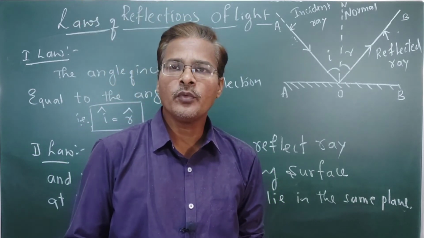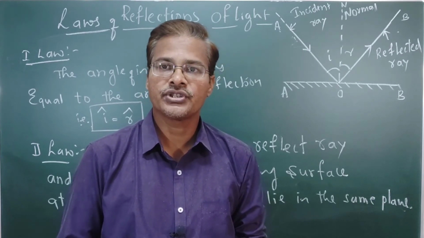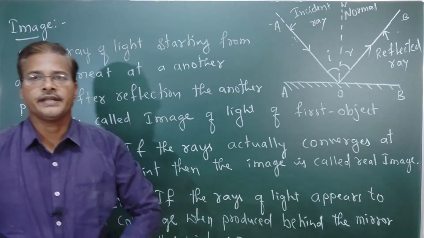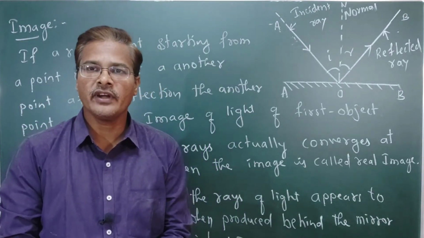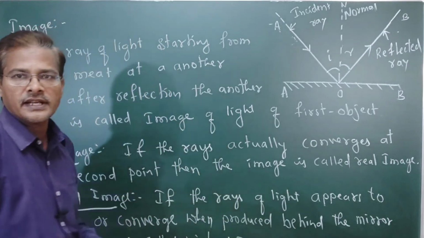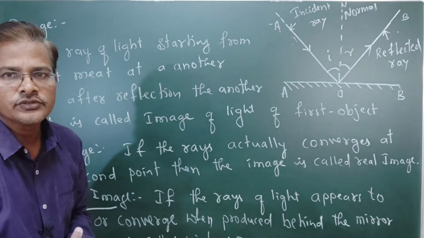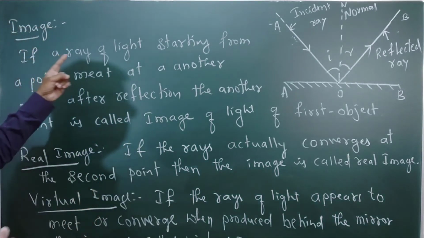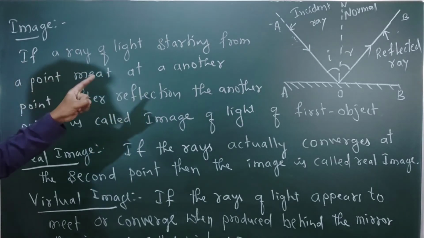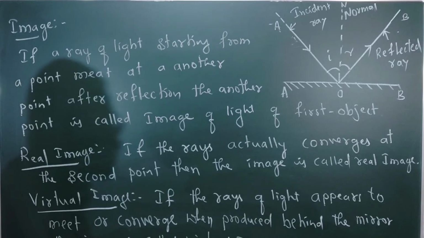Okay, so some more points are there. Image means what, real image, virtual image, so that we can understand. Another two terms we are going to understand: in that there are two terms, real image and virtual image. First we can understand what an image is. Image means if a ray of light starting from a point meets at another point after the reflection, the other point is called the image of the first object.